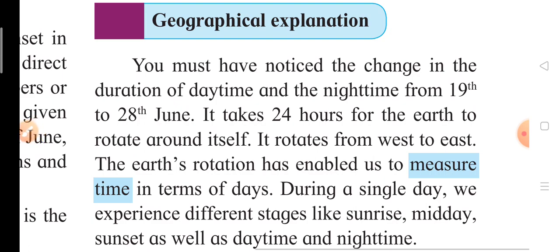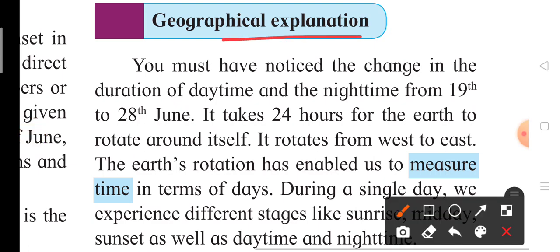Now let's move on to the geographical explanation. You must have noticed the change in the duration of daytime and nighttime from 19th to 28th June.